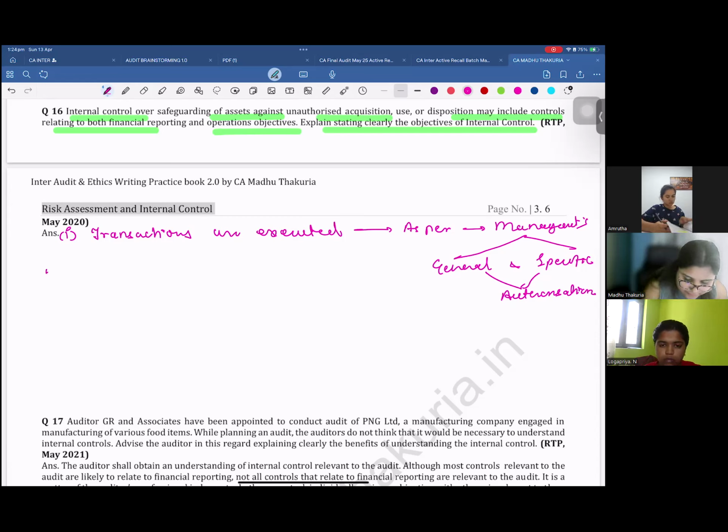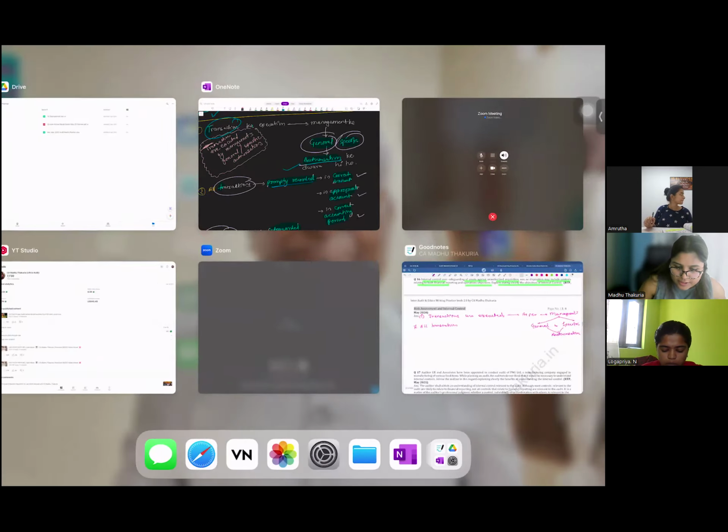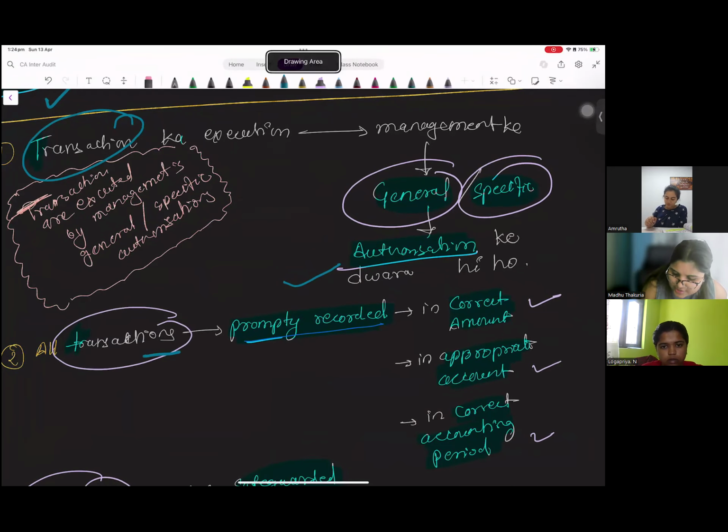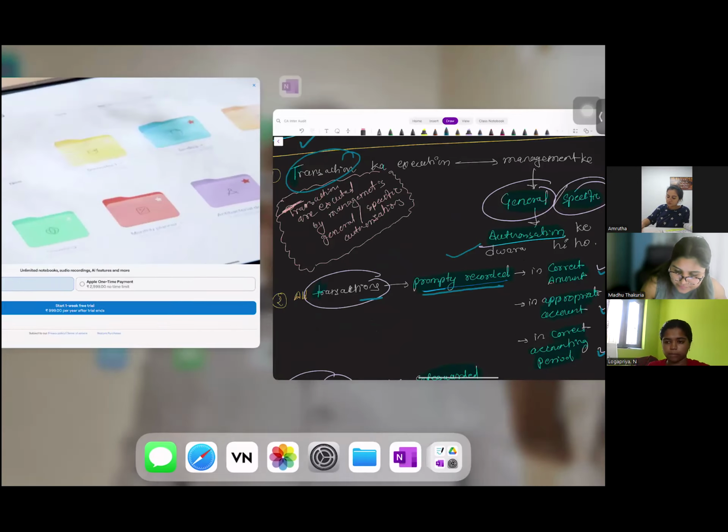Second objective of internal control, all transactions. Second point is regarding all transactions are promptly recorded. How? In correct amount, in appropriate account, and in correct accounting period. All transactions are promptly recorded in correct amount, in appropriate account, and in correct accounting period. Please write this down.